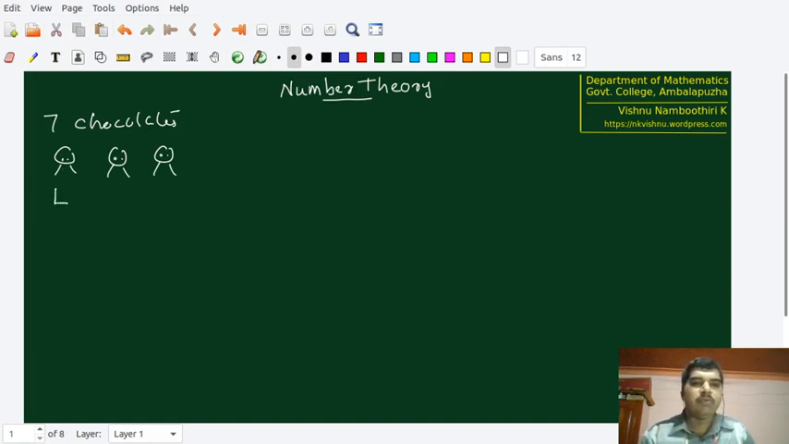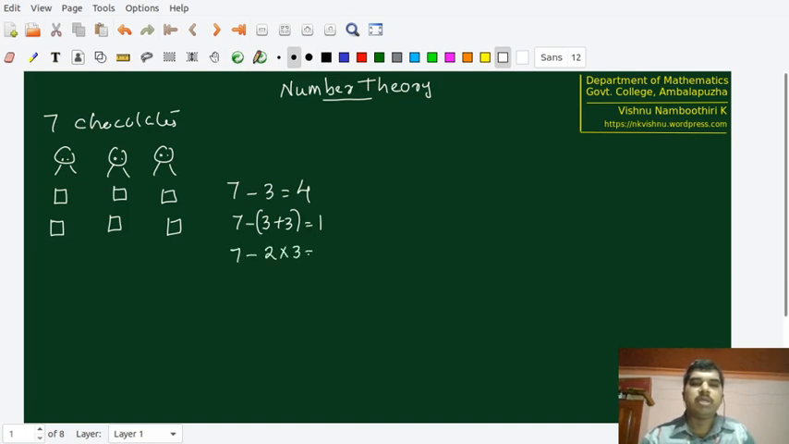Initially, we give one piece to each kid. So 7 minus 3, now remaining is 4. Can further distribution of chocolates be possible equally among these kids? Of course, we have four chocolates left now, and we can give one each to everybody once again. And what is now remaining? Now 7 minus 3 minus 3 is equal to 1, or 7 minus 2 into 3 equals 1.